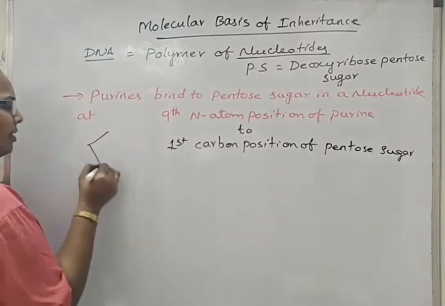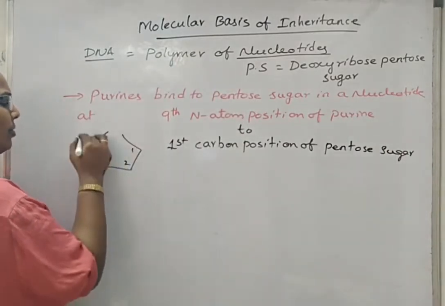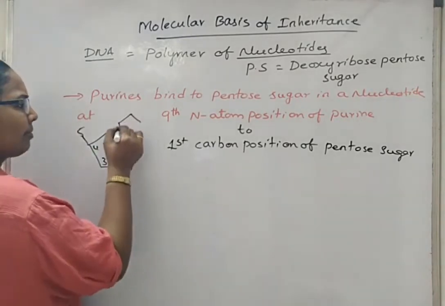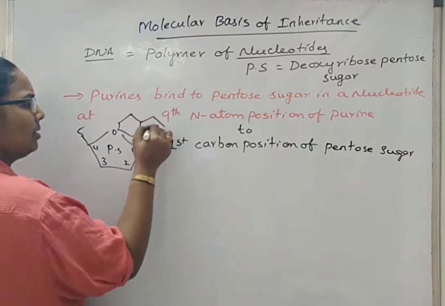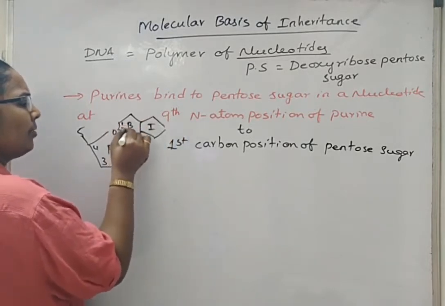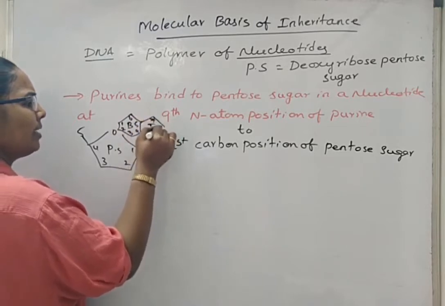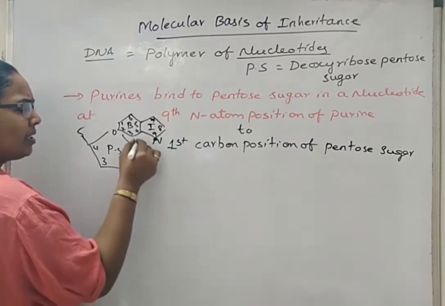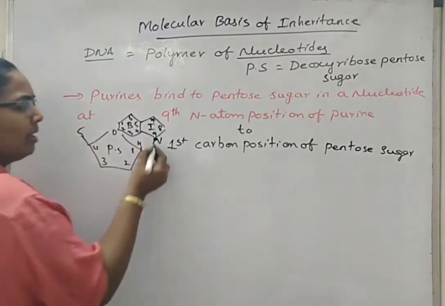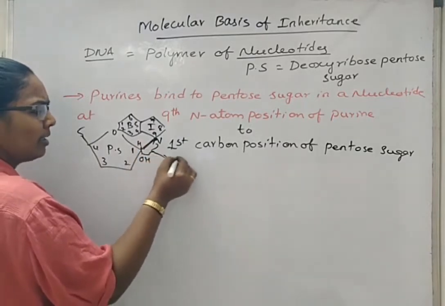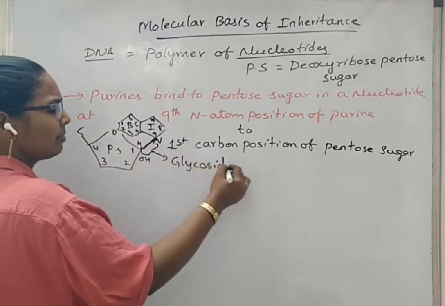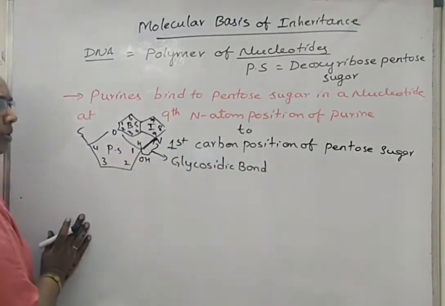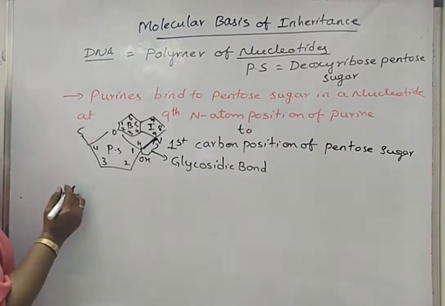If you see the structure, if this is the pentose sugar, with 1, 2, 3, 4 and 5th carbon positions of a pentose sugar like this, then this is the imidazole ring, this is the benzene ring, carbon numbering 1, 2, 3, 4, 5, 6, 7, 8 and 9. This 9th nitrogen atom position is bound to the 1st carbon position of the pentose sugar, and the bond formed here is called a glycosidic bond. You will see the complete big structure of this when I explain the nucleotide biochemical structure.